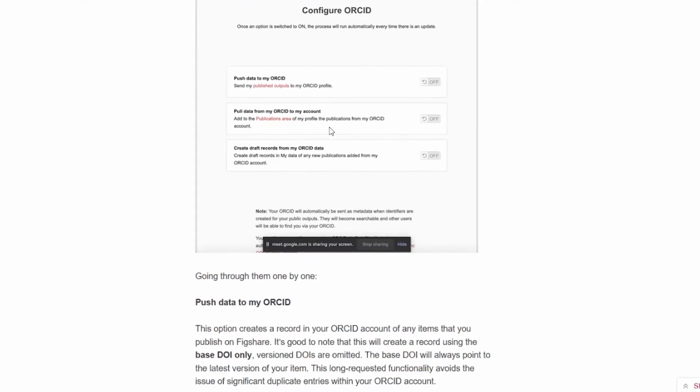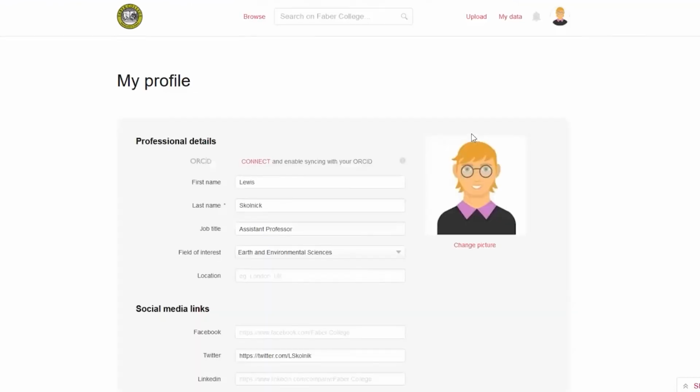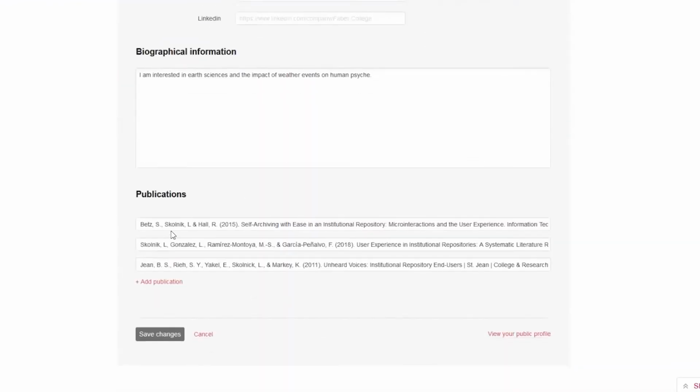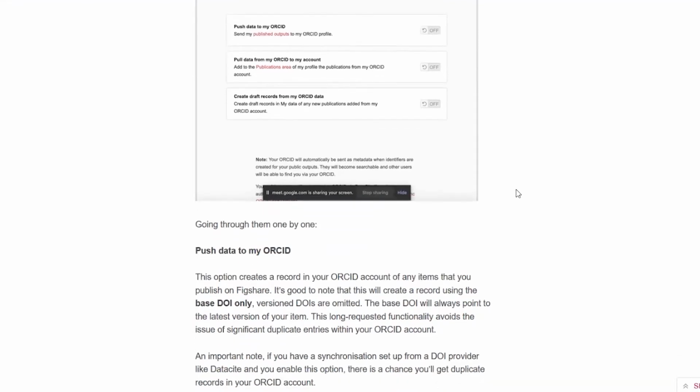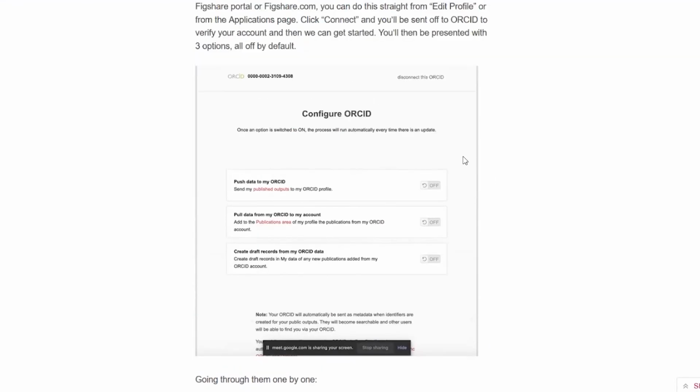The two things that we added recently: you can actually pull information from ORCID to fill out the publication section of your profile. And you can also create draft records of publications. So this is if you wanted to make an open access version of a paper available, and the publisher allowed you, maybe after 12 months, you could make your copy available. This is probably more applicable to those at institutions using Figshare, because most likely for open access papers, you should talk to your institutional repository about the best place for those. But lots of ways to integrate with ORCID here.